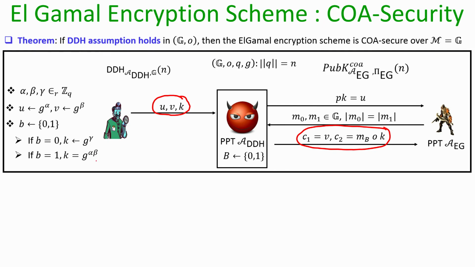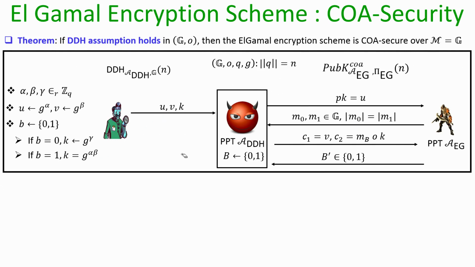Whereas, if the triplet given to this DDH solver is a DH triplet, then the distribution of C1, C2 that this adversary is seeing is exactly the same as if this adversary had participated in an instance of the COA game against the Elgamal encryption process.